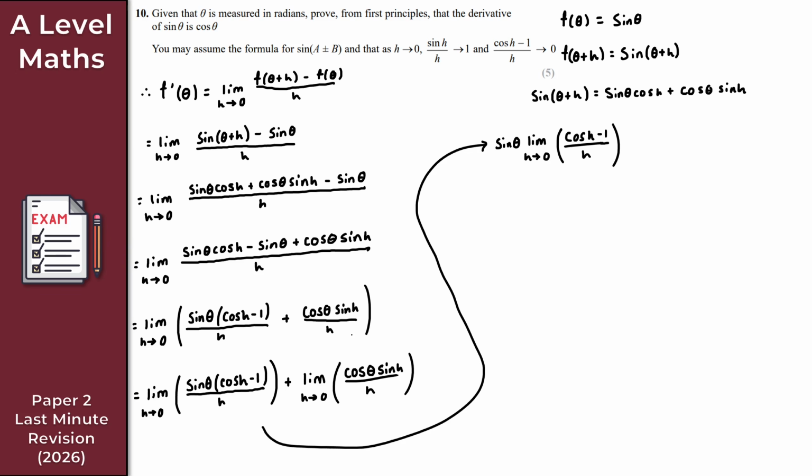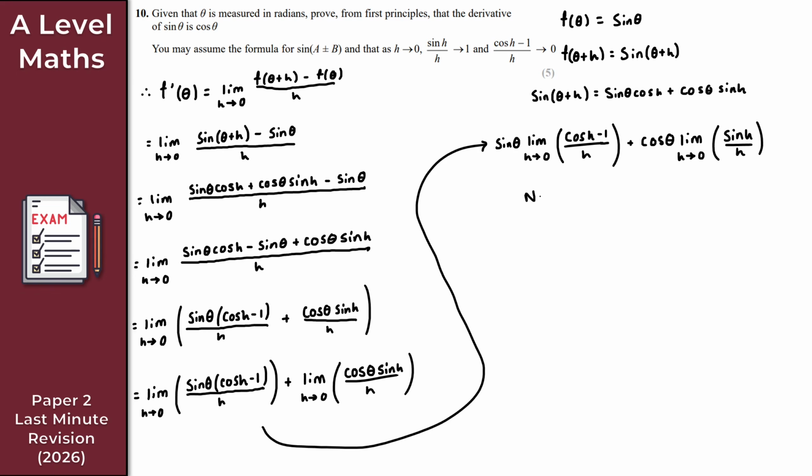And then, again, as we just said before, take the cos theta outside as well. We get plus cos theta times the limit then, again as h tends to 0 of sine h over h. And again, as you can see here, this is looking pretty good. So we're now going to make use then of these limits here.